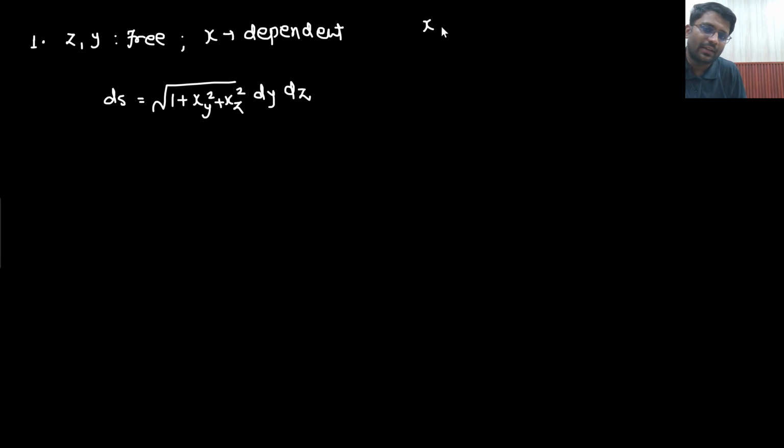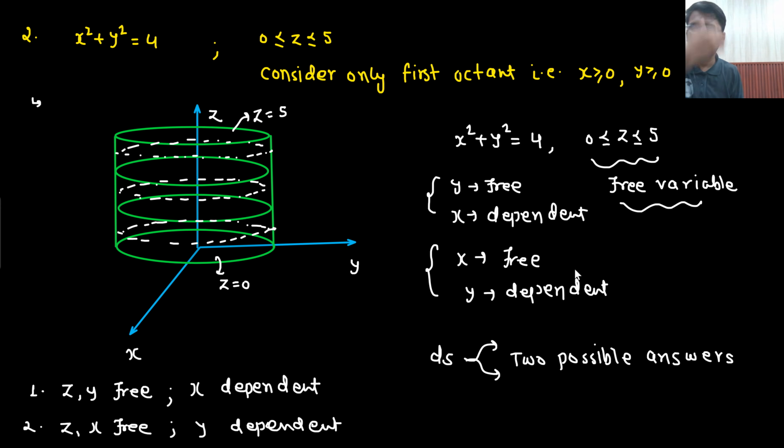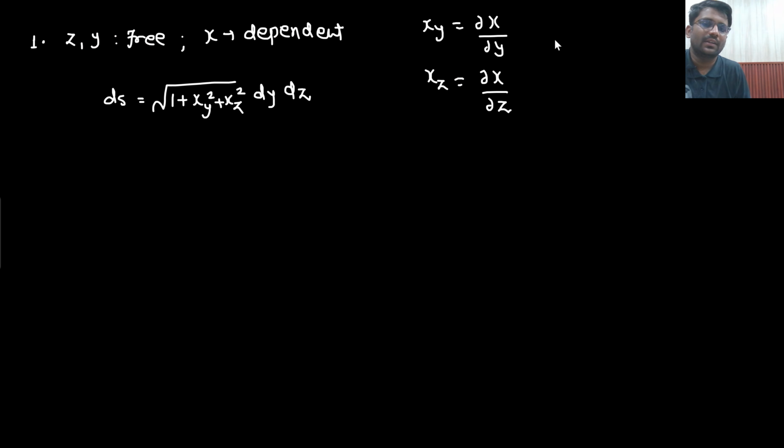What is the meaning of xy? Xy simply means del x by del y. And what is the meaning of xz? Xz simply means del x by del z. What is the value of x that is given? X square is given as 4 minus y square.